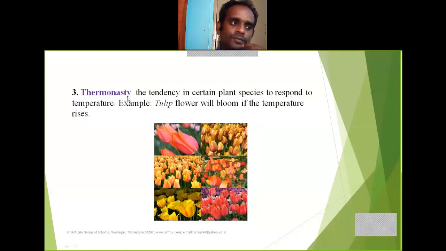Next one, thermonasty. Wherever you hear the word thermo, it means temperature. Clear? The tendency in certain plant species to respond to temperature is called thermonasty. A good example for thermonasty is the tulip. The tulip flower will always bloom if the temperature rises. Thermo, T, temperature, T. Both start with the same letter, T.